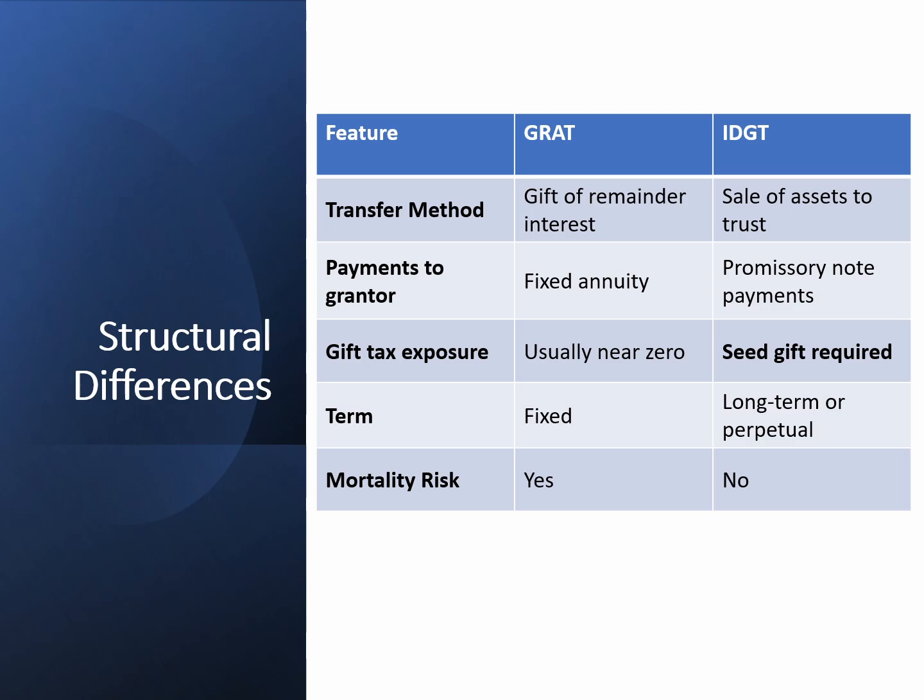Other key differences are that the GRAT must have a fixed term and is highly sensitive to the grantor's mortality. Death during the term can cause inclusion in the estate. By contrast, an IDGT can be long-term or perpetual, and the sale is not undone by the grantor's death, making it structurally more flexible and often less mortality sensitive.